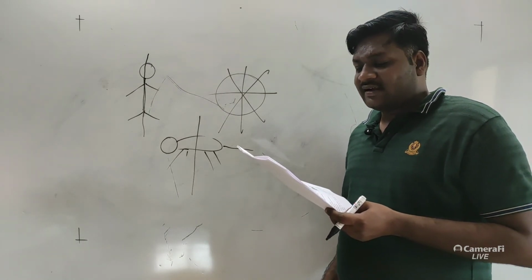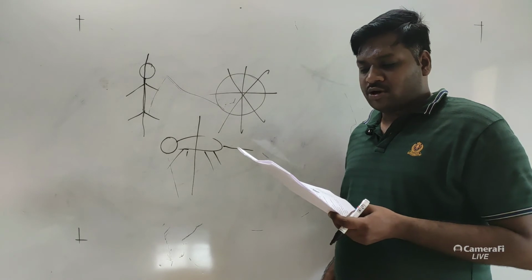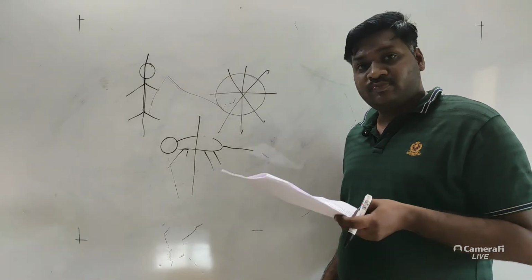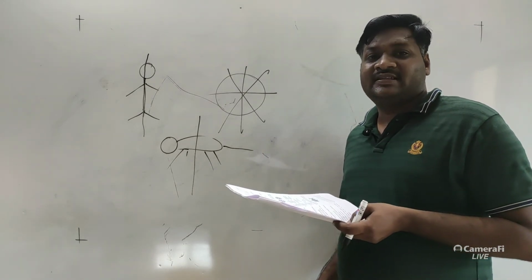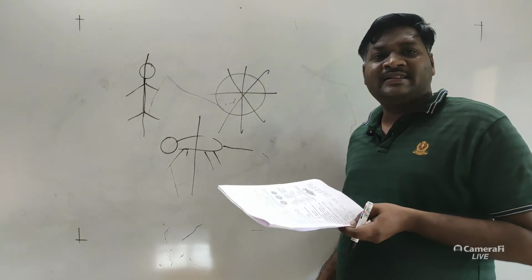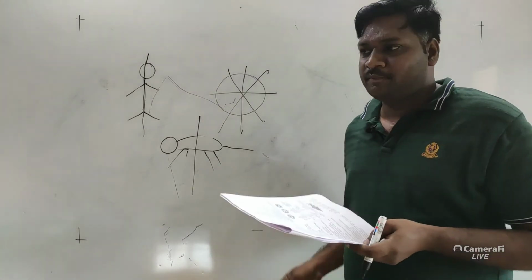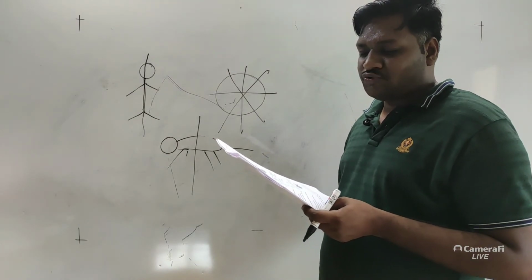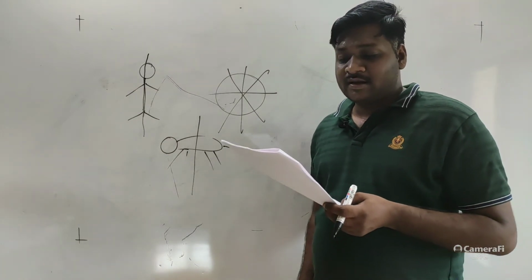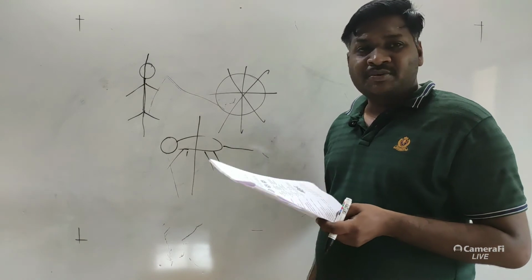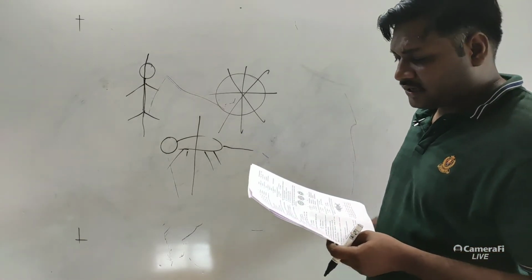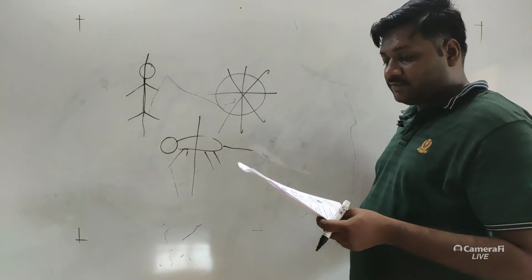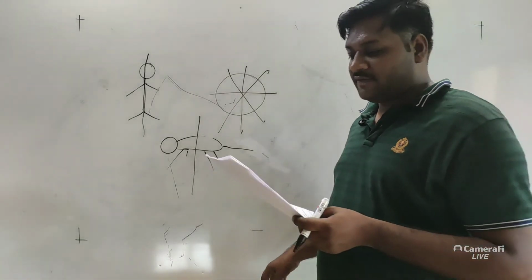Then the lateral line system is not well developed in Osteichthyes. No, it is well developed in Osteichthyes. It helps to maintain body balance. The next, in penguins wings are modified into swimming flippers. Yes, it is also correct. So option C is incorrect, because they are well developed, but here it is written as not well developed.